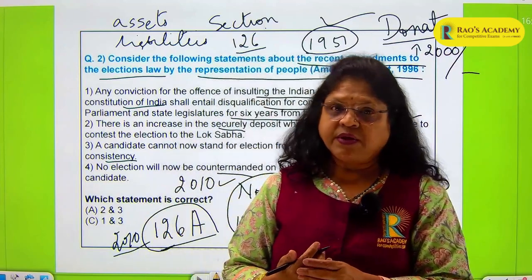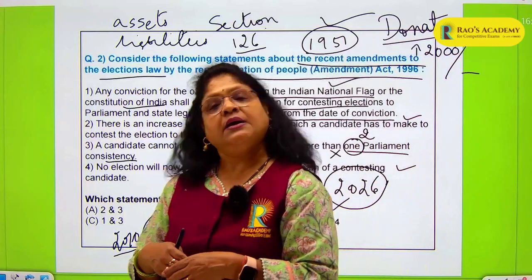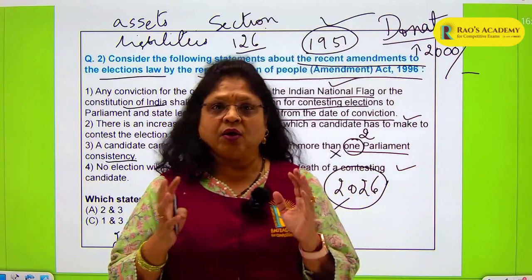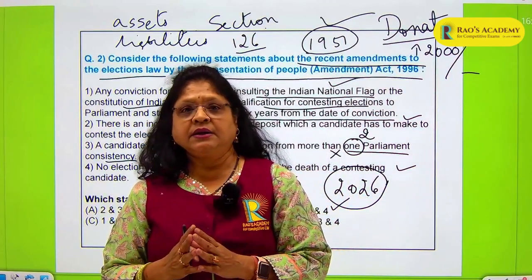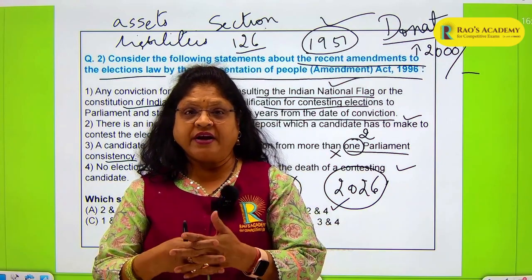So these are some of the provisions which have been made by this Act to ensure that there is a lot of transparency in the selection of the candidates who are going to fight the elections.